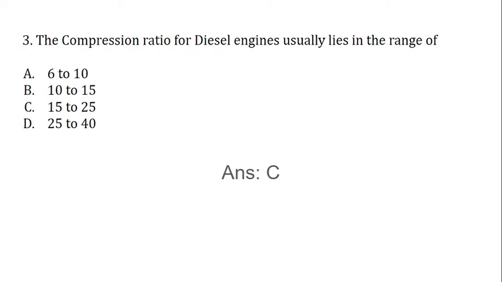The compression ratio for diesel engines usually lies in the range of: 6 to 10, 10 to 15, 15 to 25, and 25 to 40. The correct answer is C. The compression ratio for the diesel engine is 15 to 25. Because of the compression ratio only, the diesel engine size is very huge as compared to the petrol engine.